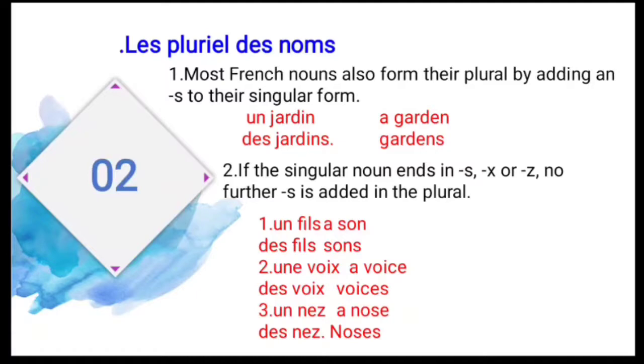And second, une voix. Voix means what? A voice. So it ends with what? X. So when the noun ends with x, you should not change anything. And des voix means voices. So here you have to change the indefinite article. And third one is un nez. Un nez means what? A nose. So it ends with what? Z. So you should not change anything. The same spelling only. So des nez, noses.